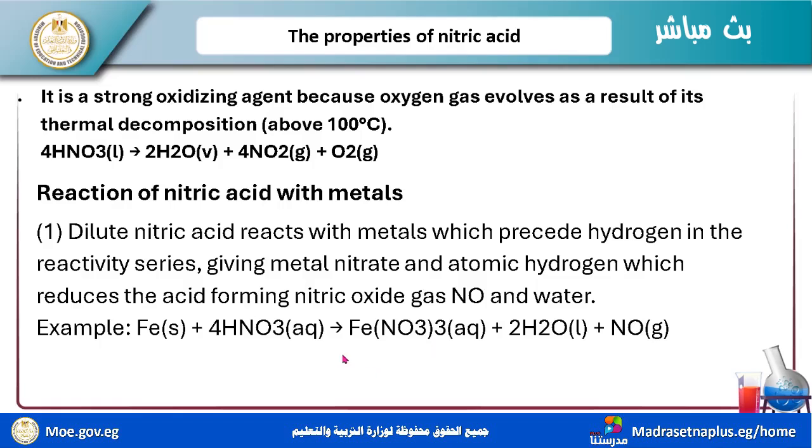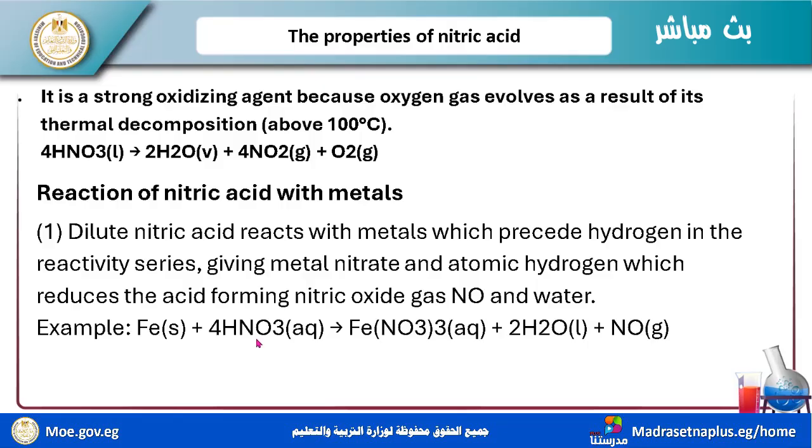Iron makes two types of salts, type 2 and type 3. Why? Because iron has two valences, two oxidation numbers, 2 and 3. So why does it form Fe(NO3)3, not Fe(NO3)2? Because when iron reacts with HNO3, it forms type 3, because of the oxidizing agent property of HNO3.